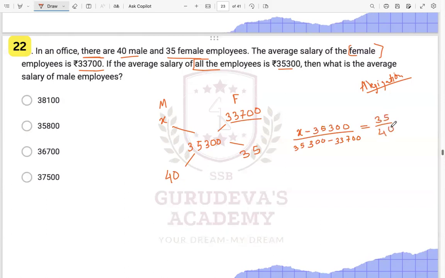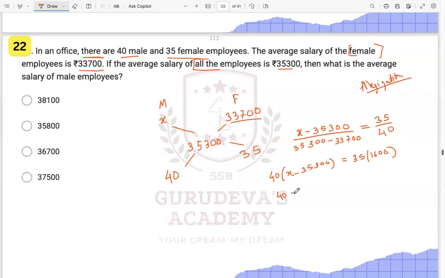So 40 times X minus 35300 is equal to 35 times this minus this, which will be 1600. Now we can easily solve this.